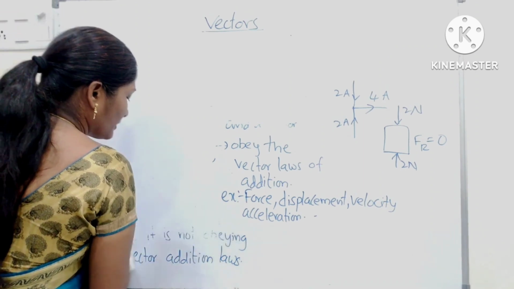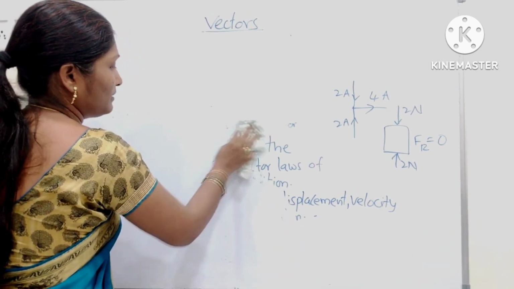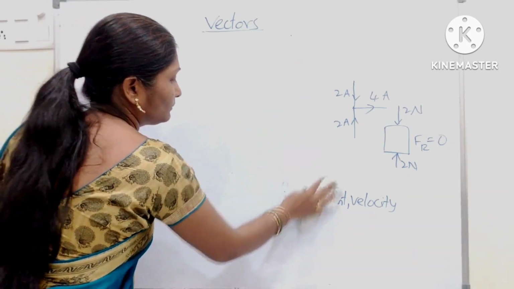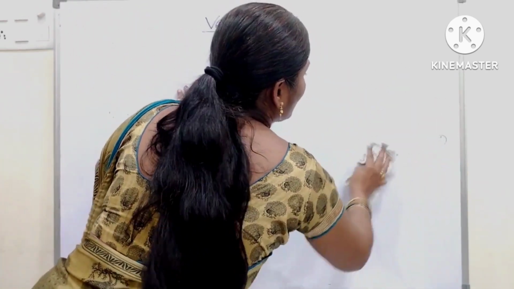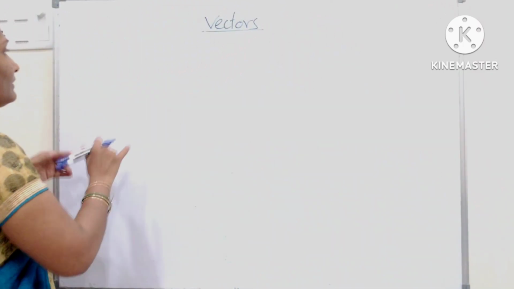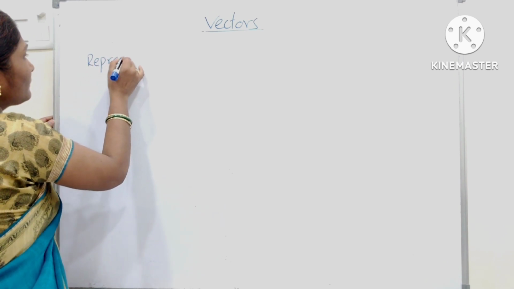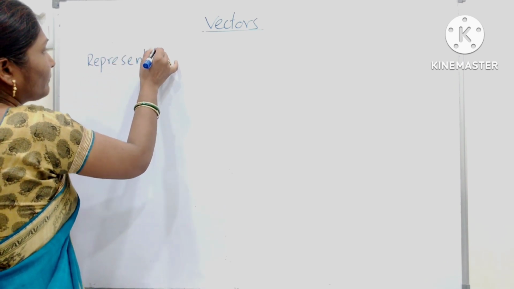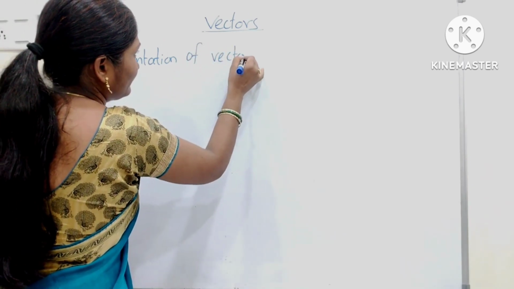Every time we should mention the vector with the arrow on the top of the letter. Representation of vectors.